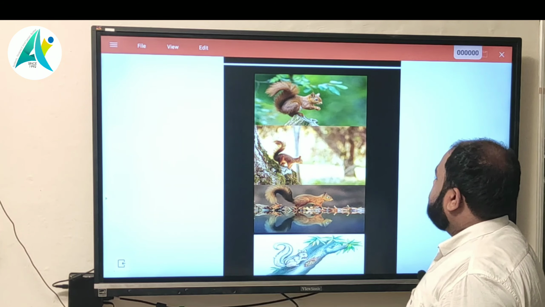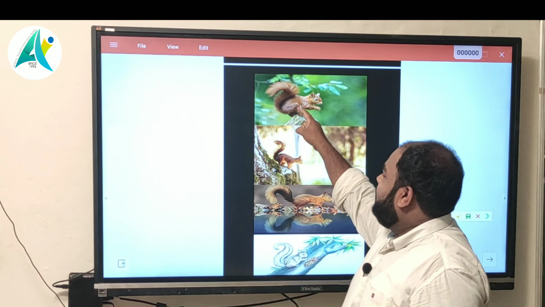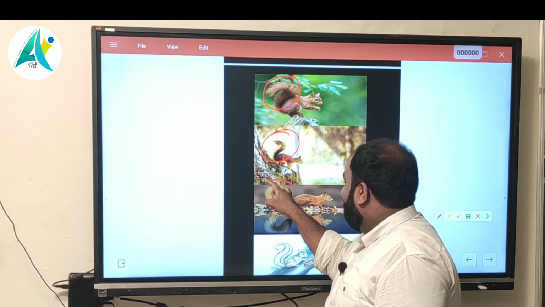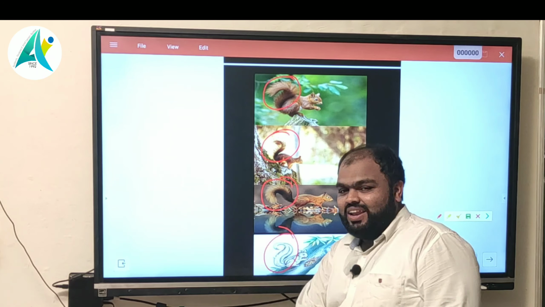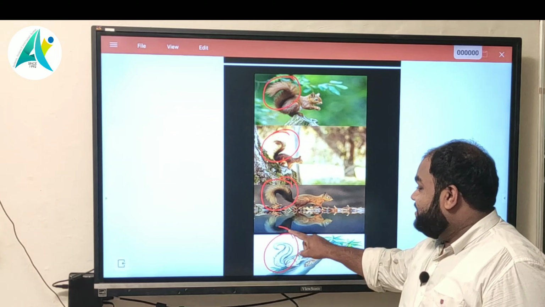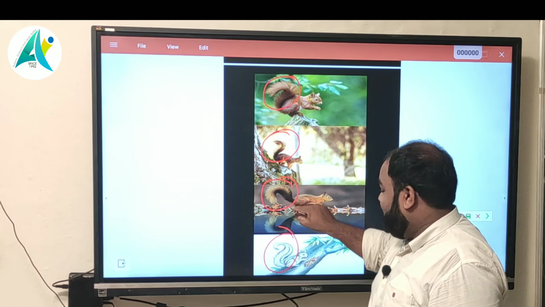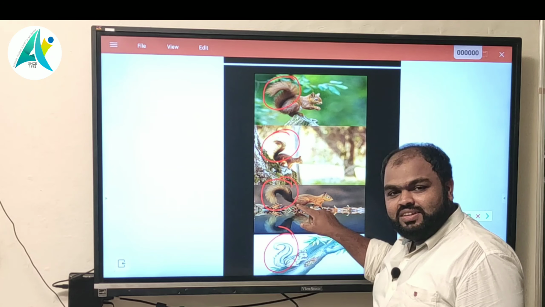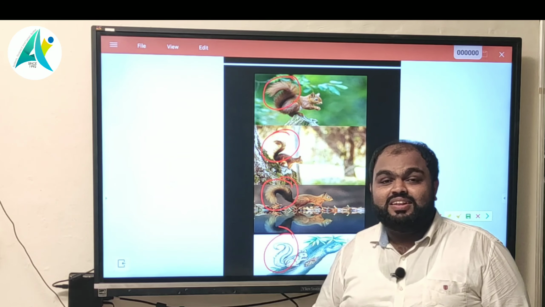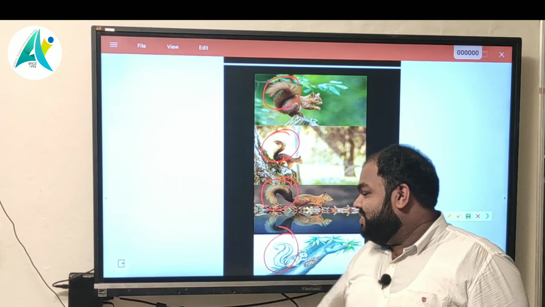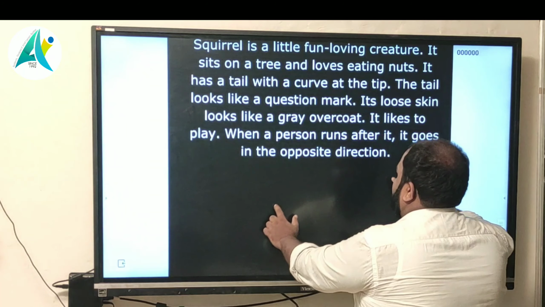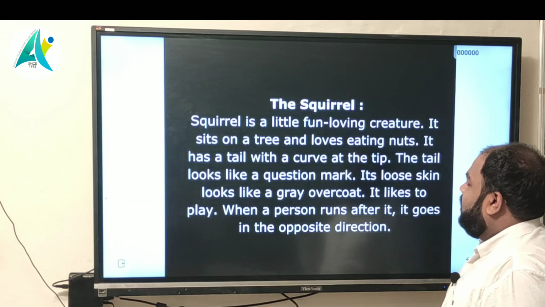Okay, so my dear students, look here. All the squirrels' tails, look here, all the squirrels' tails, are the same as a question mark. We can feel it. Understood now? It is the same as a question mark. Here in this poem, our poet told us about this question mark. So anyway, let's come back to our chapter.